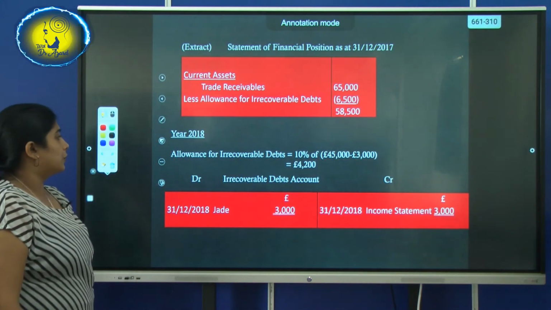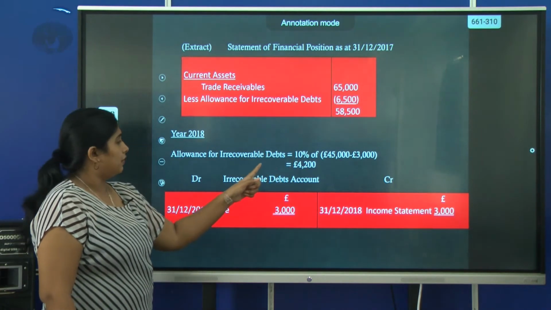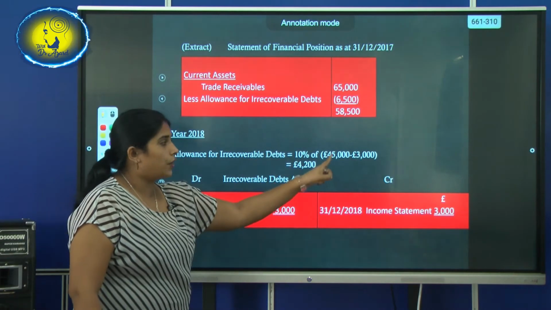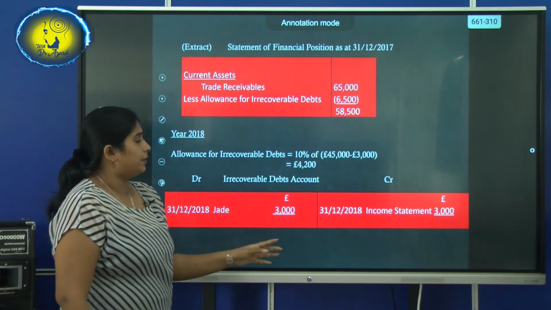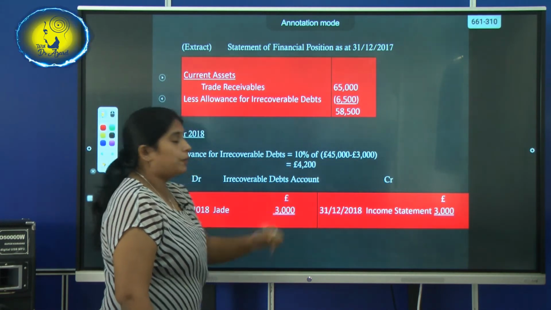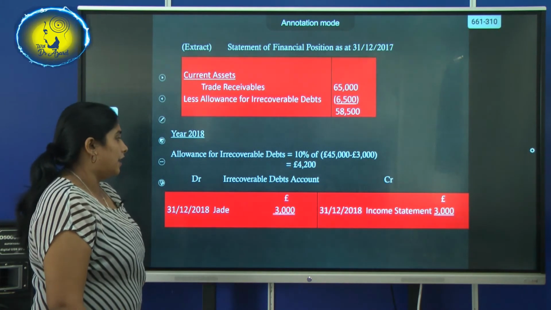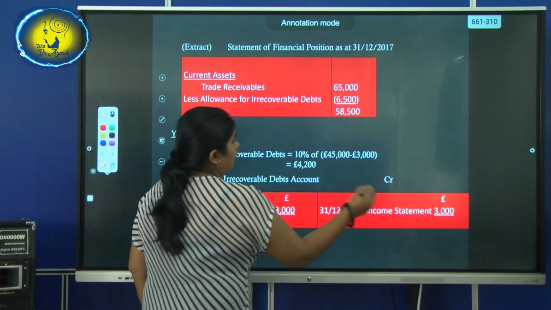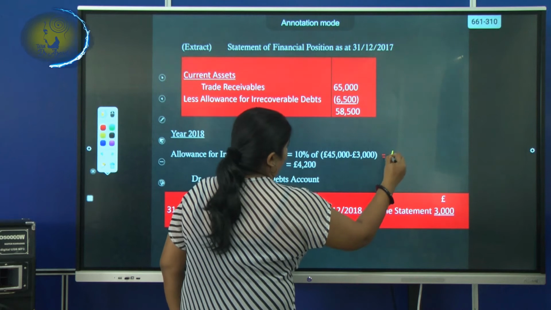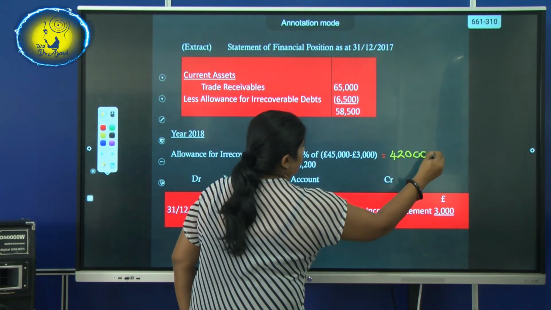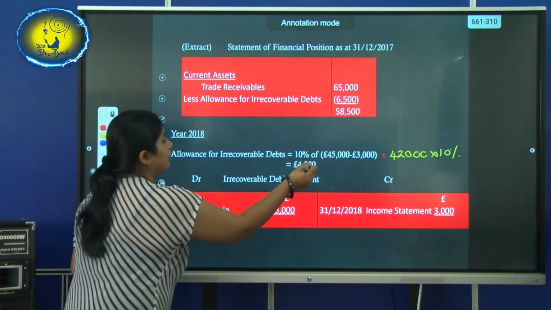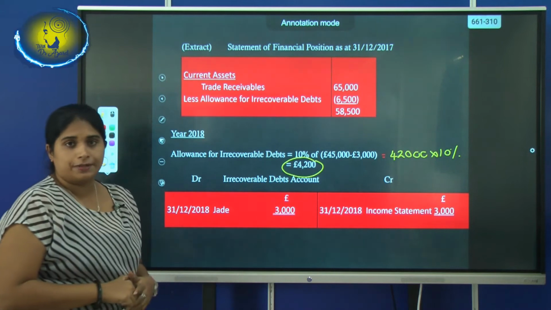Now we look at the year 2018. Here there was a person, Sam, with 3,000 irrecoverable debts. The total outstanding trade receivable was 45,000 pounds. That irrecoverable debt, 3,000, should be subtracted before you allocate the allowance for irrecoverable debts. So the new figure is 42,000 pounds at 10%. When you calculate, it's 4,200. So this is our new allowance for irrecoverable debts.